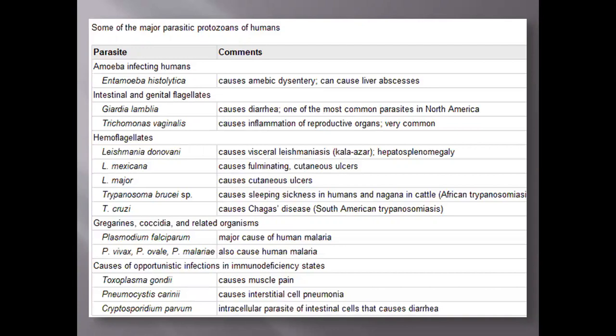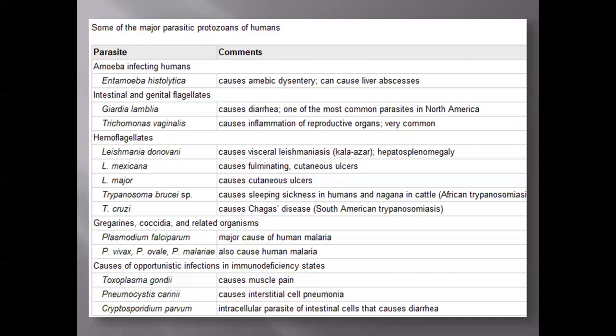Then Plasmodium falciparum, the major cause of human malaria. Another main one is Plasmodium falciparum. Next, Plasmodium vivax, Plasmodium ovale and Plasmodium malariae also cause human malaria. One of the most important topics in protozoal infection is malaria. Then Toxoplasma gondii causes muscle pain. Then Pneumocystis causes interstitial pneumonia. Then Cryptosporidium, an intracellular parasite of intestinal cells, causes diarrhea.